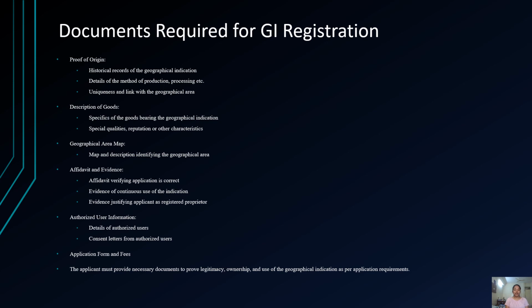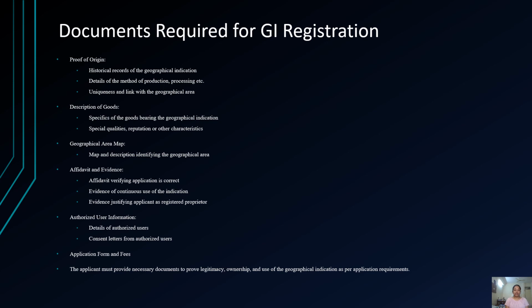Documents required for GI registration. Proof of origin: historical records of the geographical indication, details of the method of production, processing, etc., uniqueness and link with the geographical area. Description of goods: specifics of the good bearing the geographical indication, special qualities, reputation and other characteristics. Geographical area map: map and description identifying the geographical area.